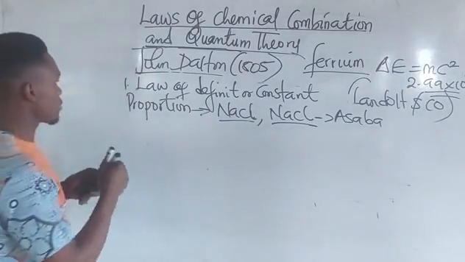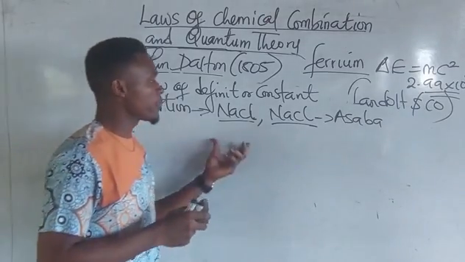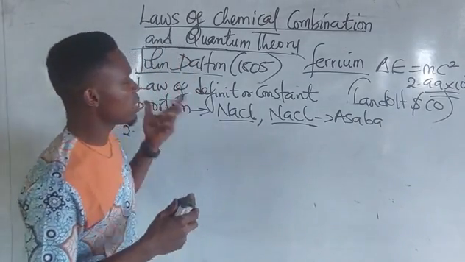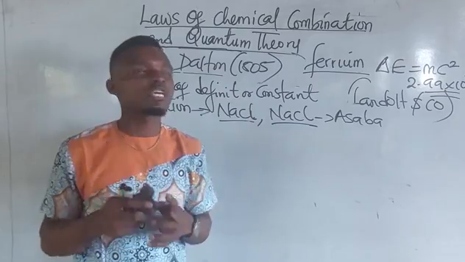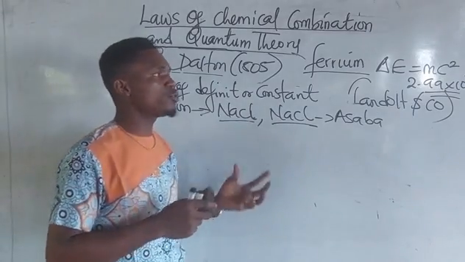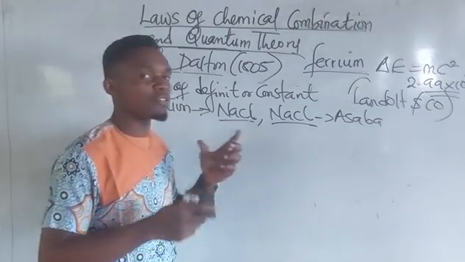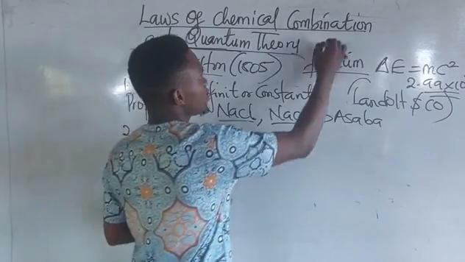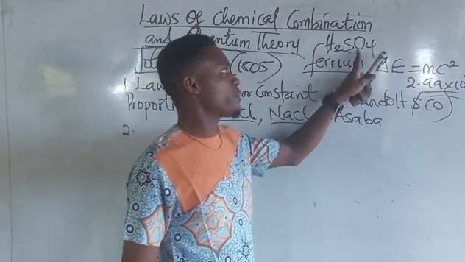So please take note of that. The same sodium chloride in Nigeria, or the same sulfuric acid in Nigeria, is also the same as sulfuric acid produced in America. They have the same constituent, which is H2SO4. That is sulfuric acid: hydrogen, sulfur, and oxygen.